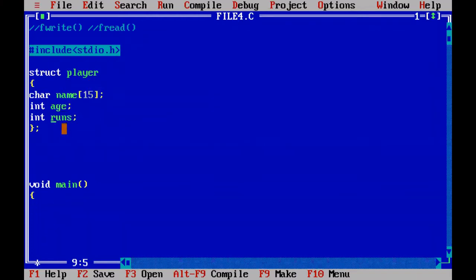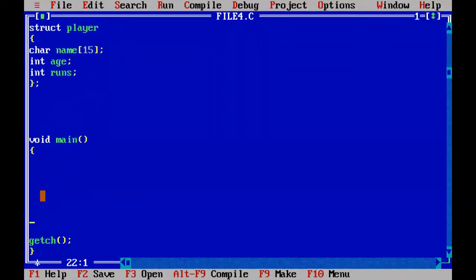So I will define the structure with the name player, and when I go inside main, I will create the variable for structure player. When you create the variable for structure player, the memory is allocated. Memory is allocated for the name, age, and runs. Then I will give the values to name and age and runs. Then I will use the function fwrite and store the structure data. That means name and age, runs, I will store it into the file.